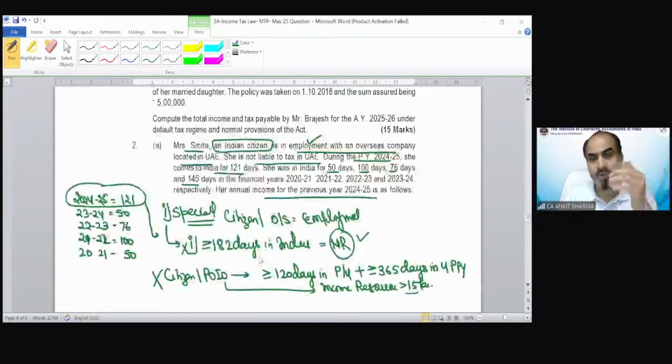with you. Okay, so technically you are going to solve each and every question of MTP, RTP till the end of the revision classes. I will take the revision class of this, and then I will take the revision classes of, I guess, clubbing and set off, TDS and deductions, return filing chapter, and computation of total income and tax. Okay.